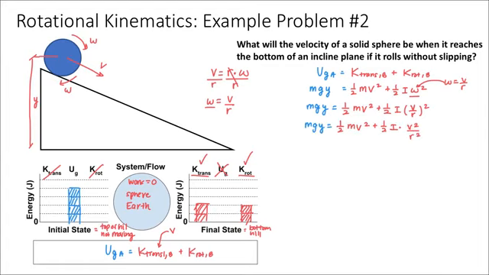Now, I also noticed that there's a mass in two of my terms here. And when we've solved problems like this in the past, mass has canceled. So I'm wondering if I can do the same thing here to make this a bit simpler to work with. Well, I know that the moment of inertia, I, for a solid sphere is 2/5 times the mass of the sphere times the radius of the sphere squared. And so there's actually an m inside of that I term. So I'm going to plug this in for I and see what happens to my equation then. So that would look like this.